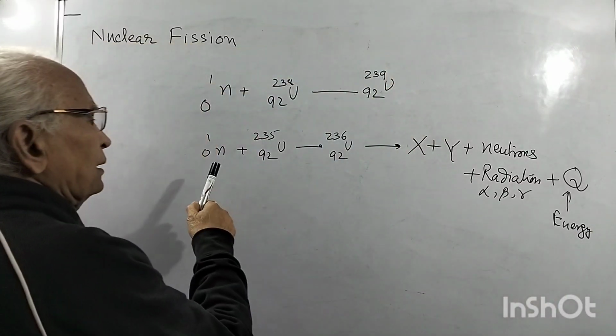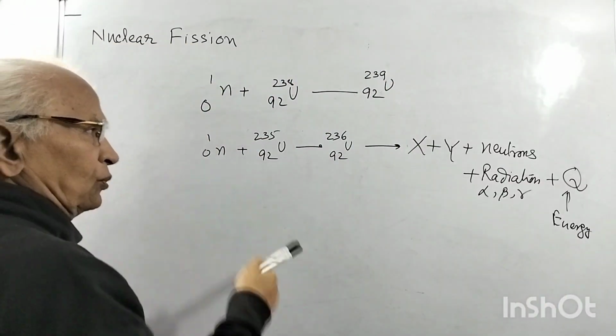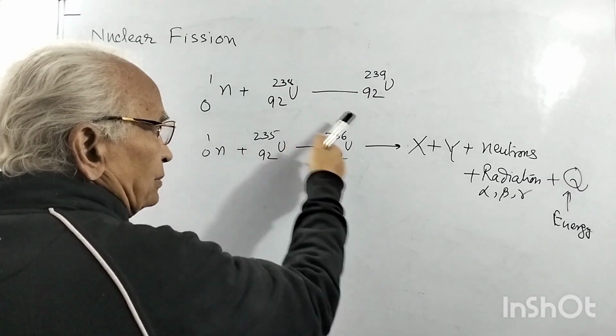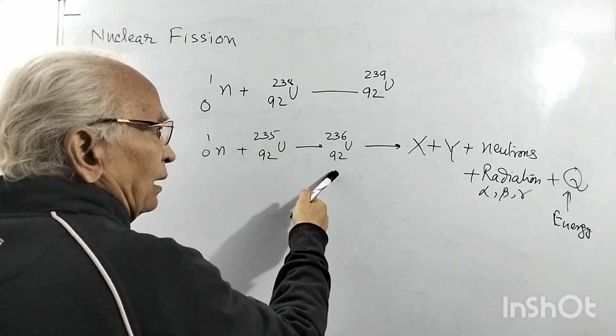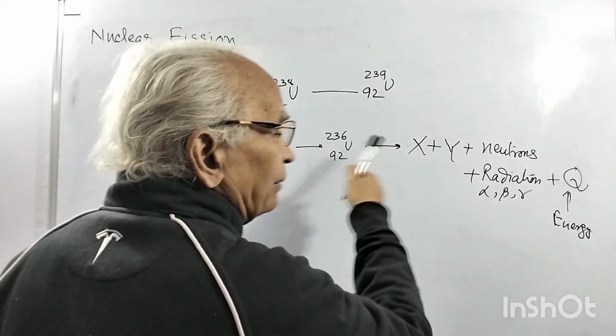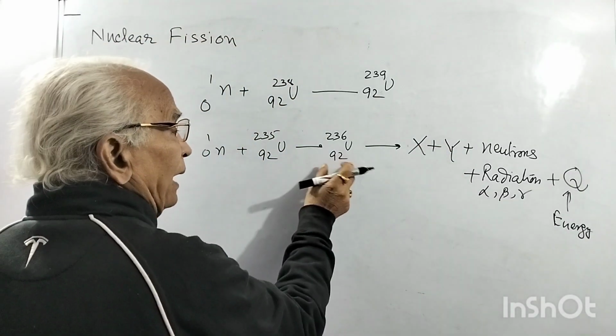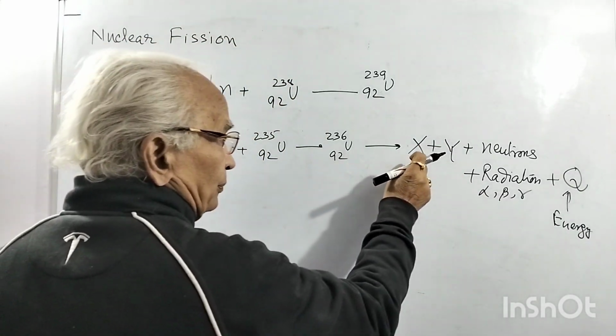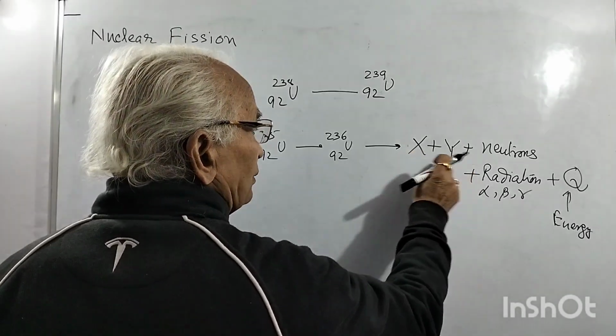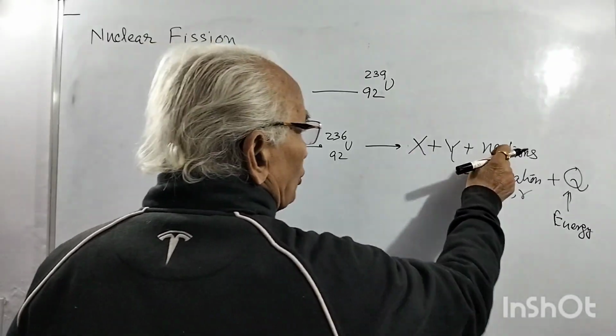So uranium absorbs a neutron and becomes an excited state, and then it is broken into fragments, X plus Y, two fragments of medium weight. The higher weight uranium is broken into two medium weight nuclei and neutrons.